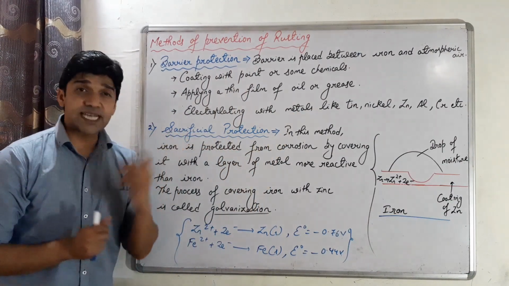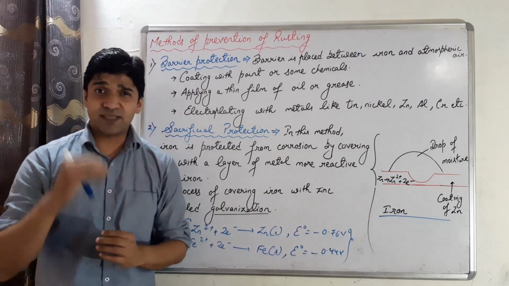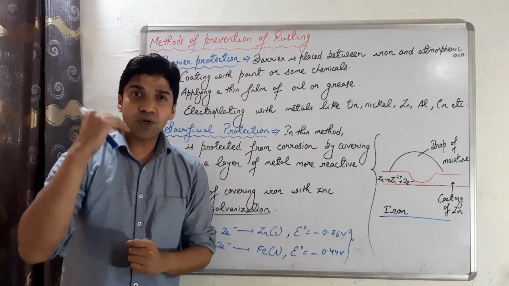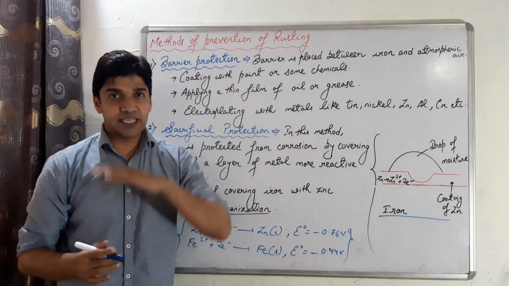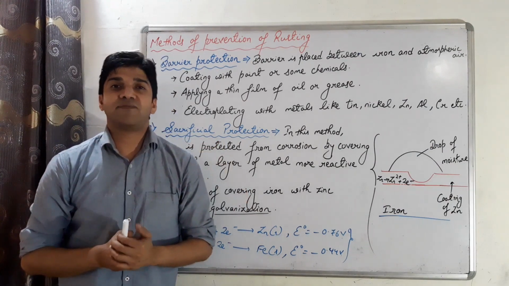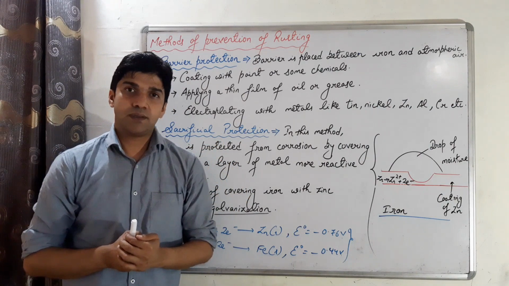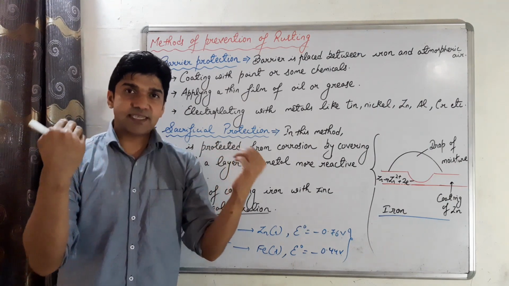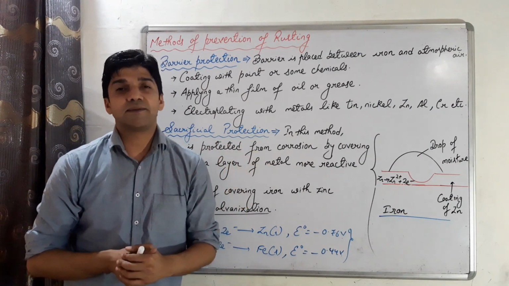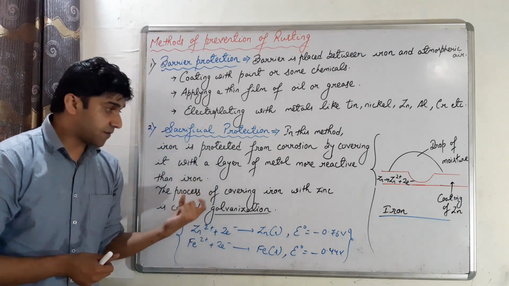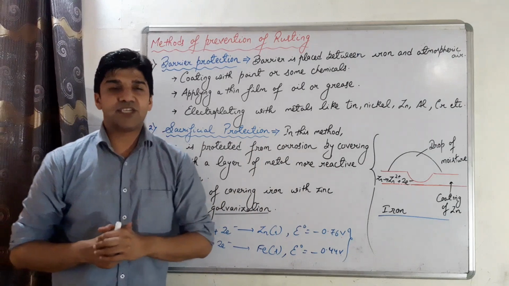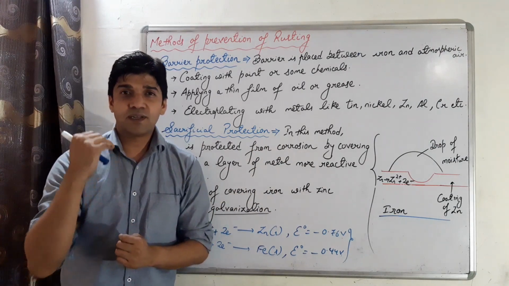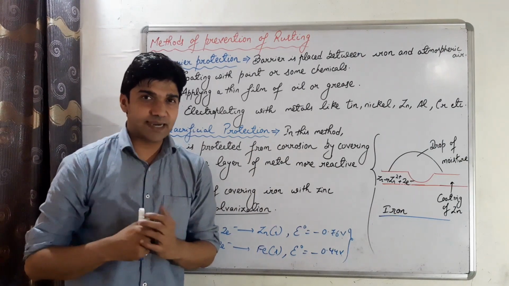The second method is sacrificial protection. In this case, a more reactive metal is used as a covering metal on the surface of iron, which sacrifices itself for the metal. The process of covering iron with zinc is called galvanization.